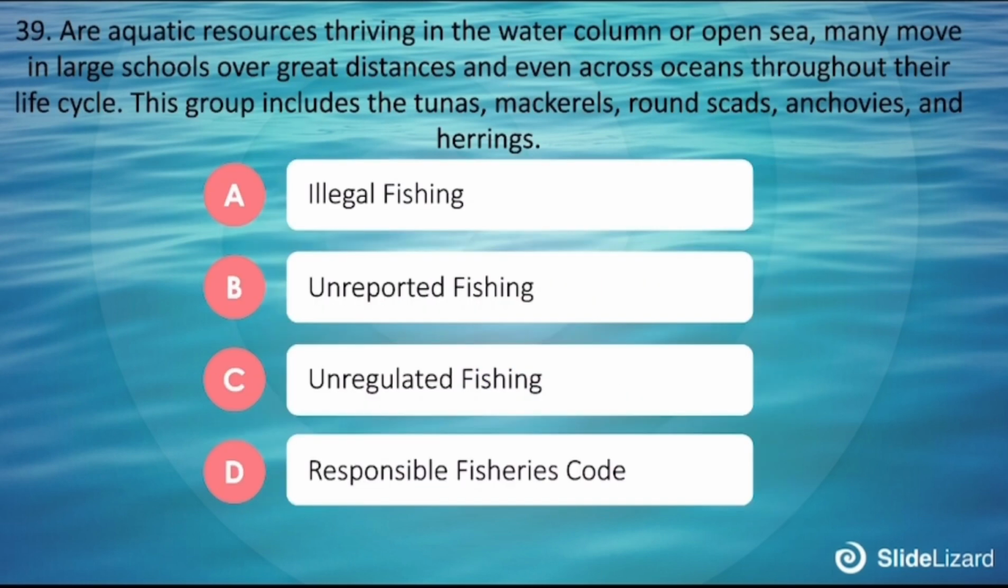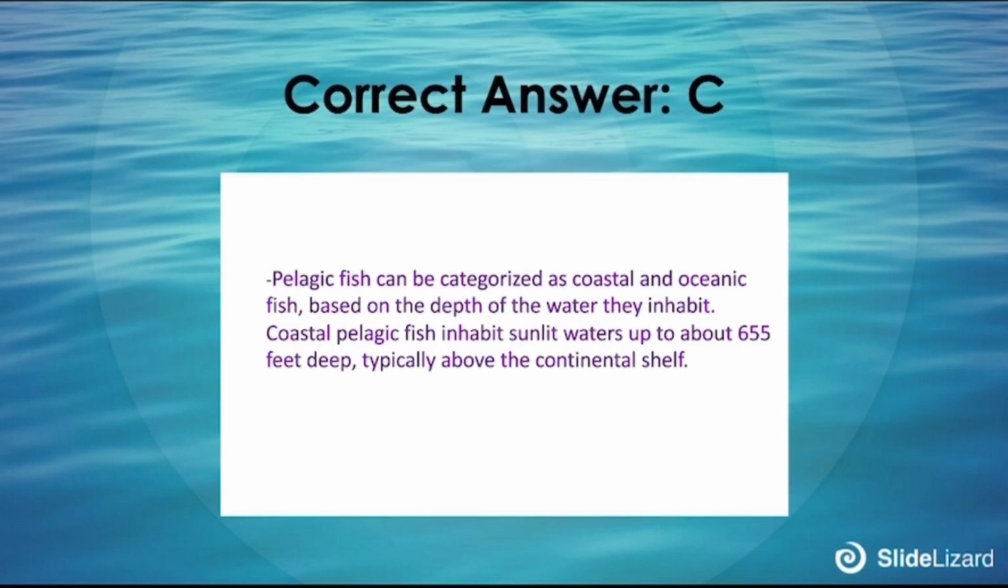39. Are aquatic resources thriving in the water column or open sea? Many move in large schools over great distances and even across oceans throughout their life cycle. This group includes the tunas, mackerels, round scad, anchovies, and herrings. A. Illegal fishing. B. Unreported fishing. C. Unregulated fishing. D. Responsible fisheries code. The correct answer is C.